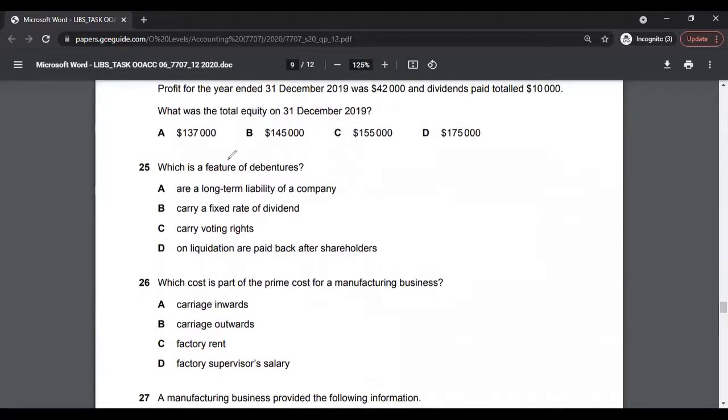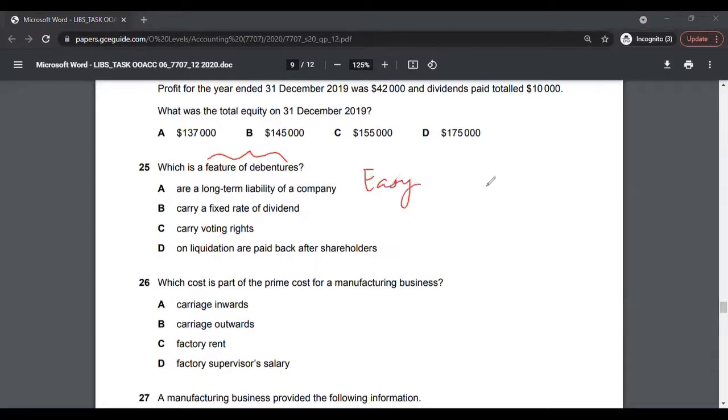Multiple choice 25. Which is a feature of debenture? Now this is an easy question. If you know what debentures are, you can easily spot the feature of a debenture over there. It's very straightforwardly given to you. Because I'm not solving this paper, I may not give you the answer, but the answer is very apparent over there.